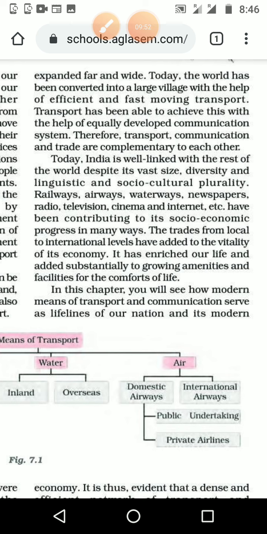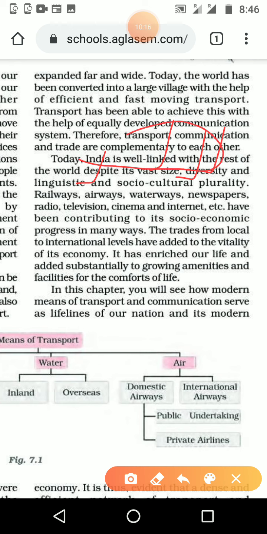India has the best links, well linked, which means good relations with the rest of the countries. Even though we are vast in area and have much diversity and many languages, many social and cultural differences also, all these things are not two or three, they are plural, thousands and thousands we can see. Then also we have good relations with other countries.